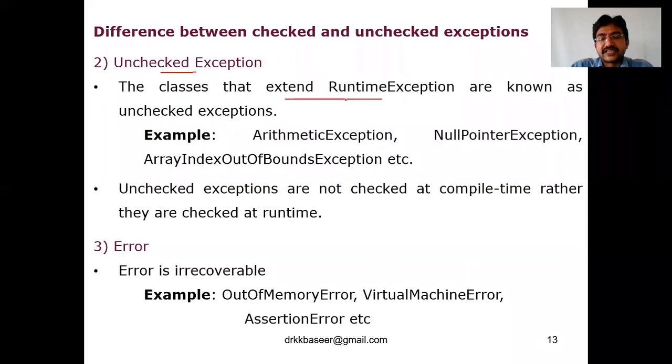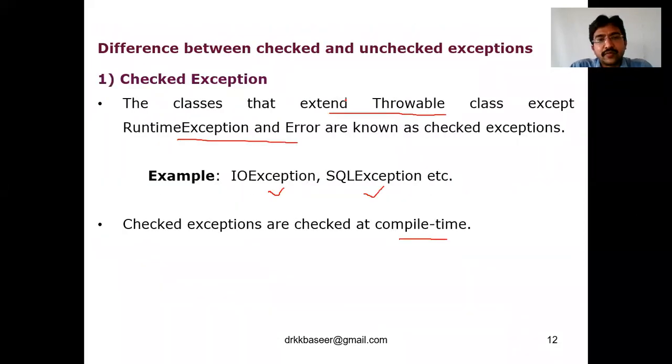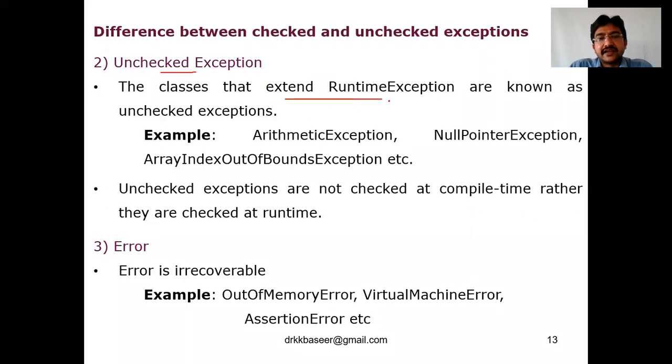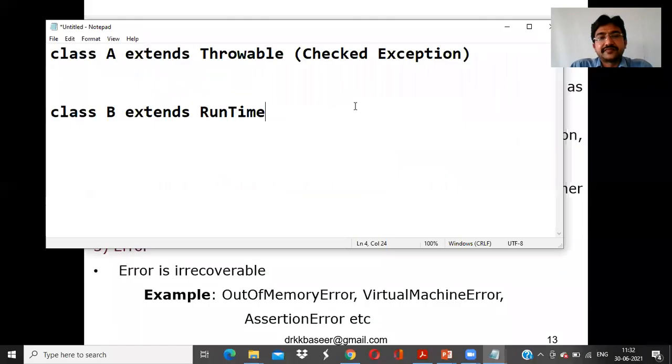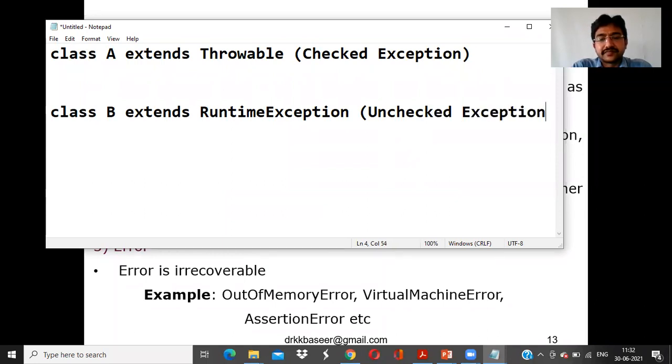In the previous case, it is talking about throwable in the checked exception. Here it extends runtime exception, and then it is called an unchecked exception.